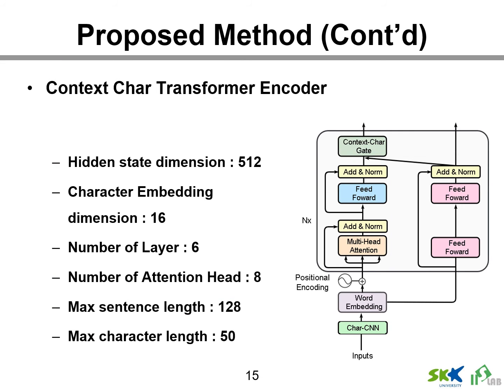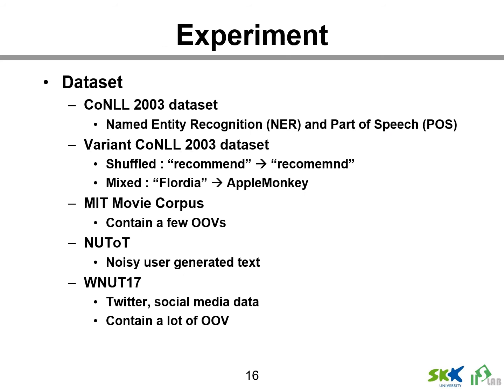This is our proposed model hyperparameter. Hidden state dimension is 512 and number of layers is 6. Number of attention heads is 8. To evaluate performance of our model, we conducted experiments on the CoNLL 2003 dataset.